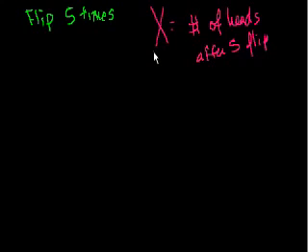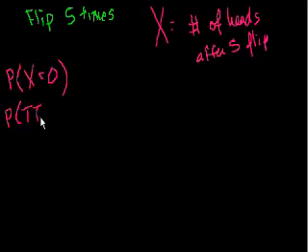Let's think a little bit about the different probabilities of getting different numbers here. What is the probability that X, big capital X, is equal to 0? So what's the probability that you get no heads after 5 flips? Well, that's essentially the same thing as the probability of getting all tails, right?